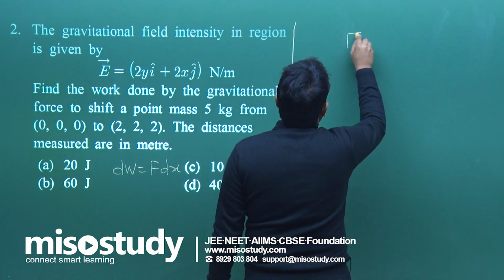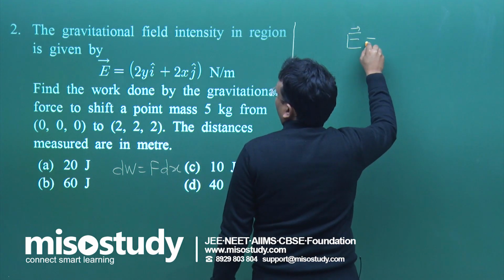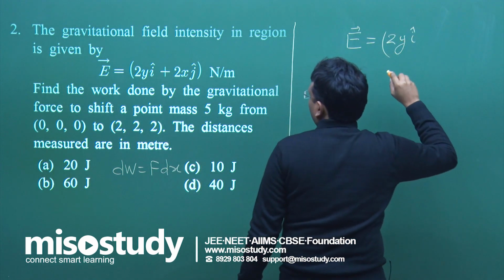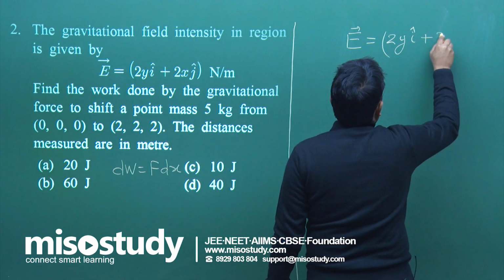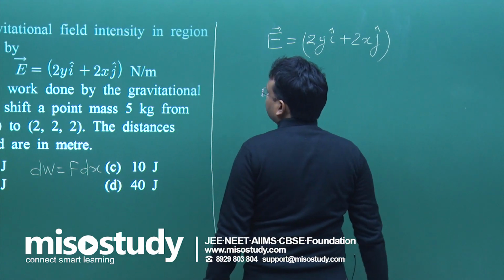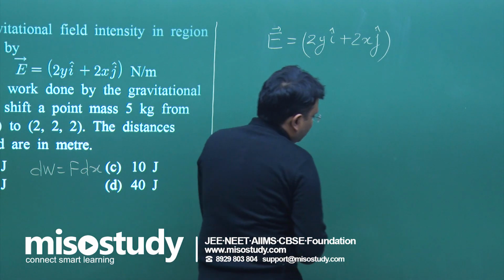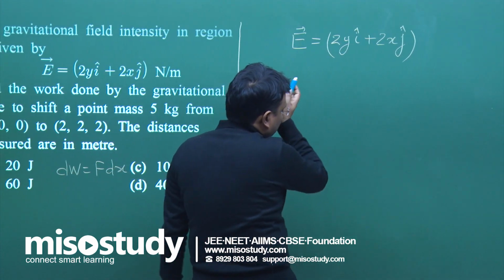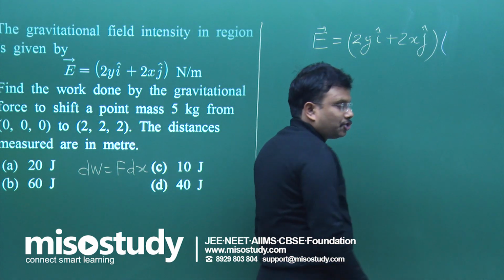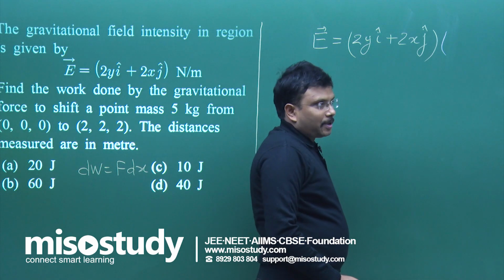E is equal to 2y i cap plus 2x j cap, newton per meter. Now, from here I can say that I can find the potential. You know why?